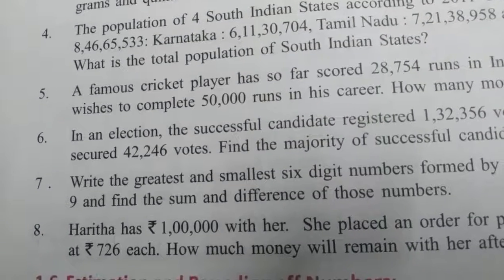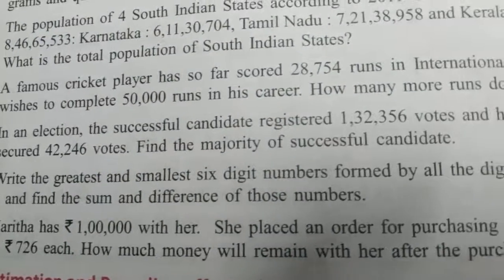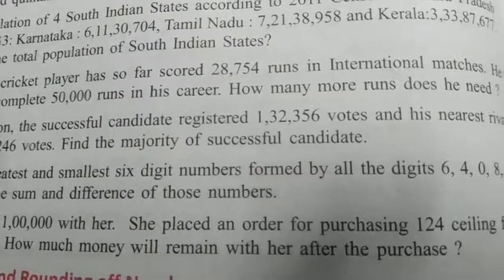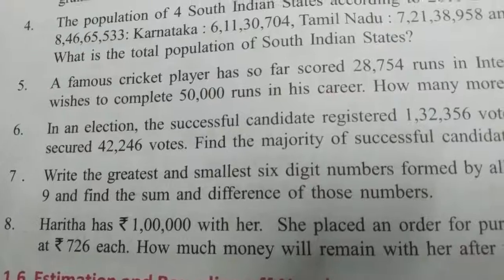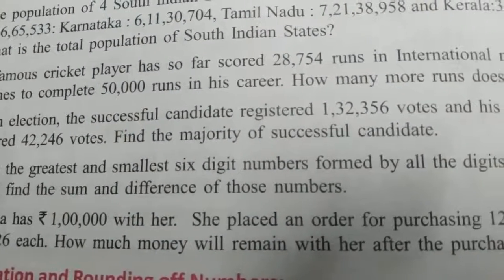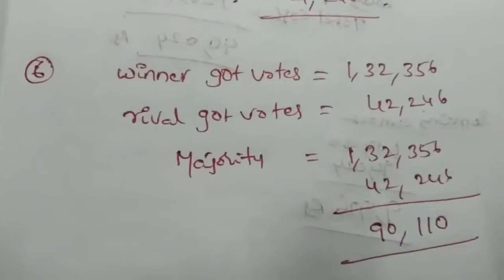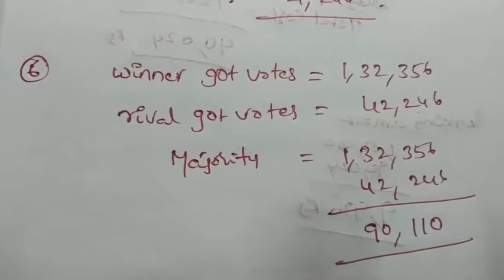Next, sixth one. In an election, the successful candidate registered 132,356 votes and his nearest rival secured 42,246 votes. Find the majority of the successful candidate. Here we observe the winner got 132,356 votes.